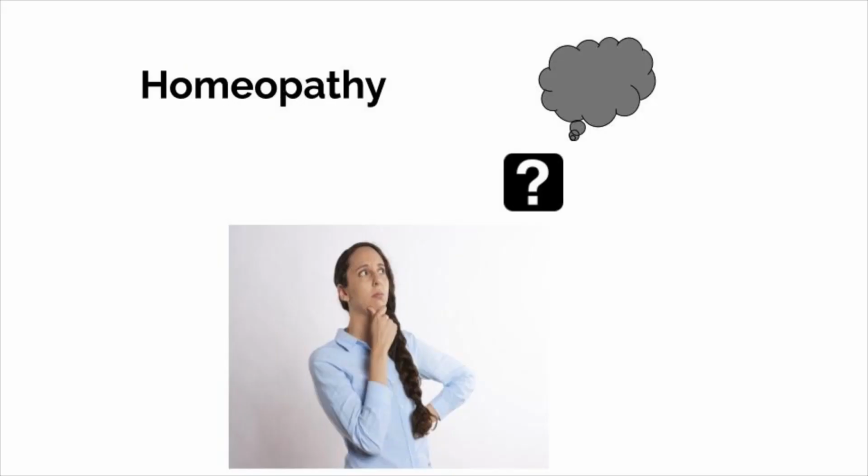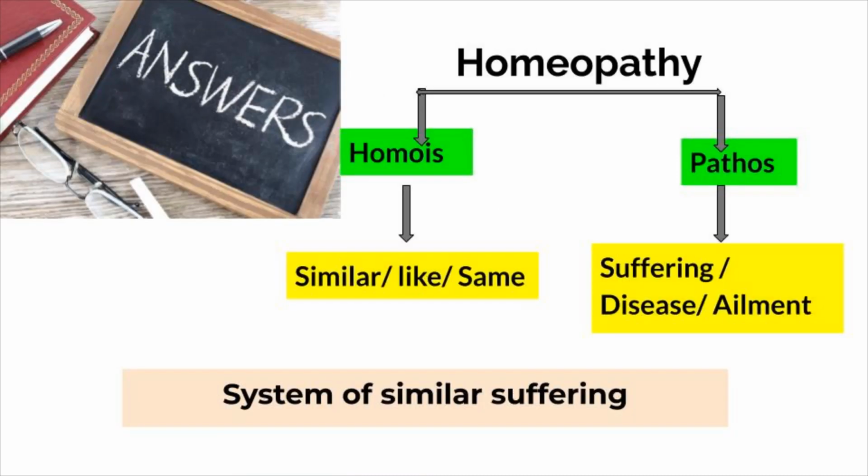So there will be a question in your mind: what is this homeopathy? What does it mean? What does it come from? The answer is here in this slide. Homeopathy is made up of mainly two words, homeo and pathy. Homeo means similar, like, same, and pathy means suffering, disease or ailments. So homeopathy is known as the system of similar suffering.